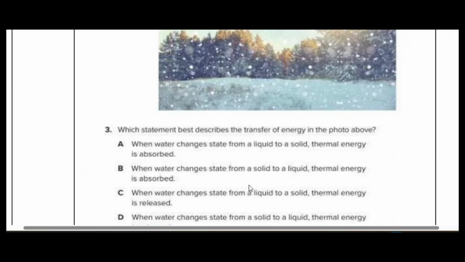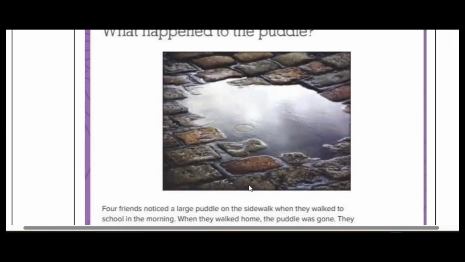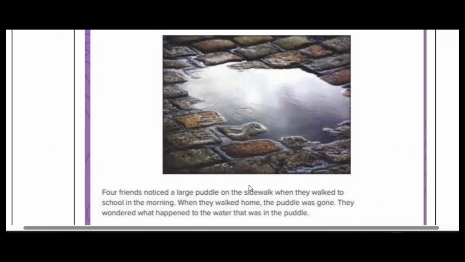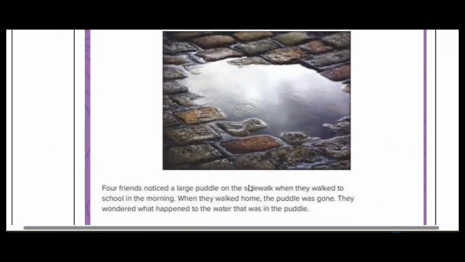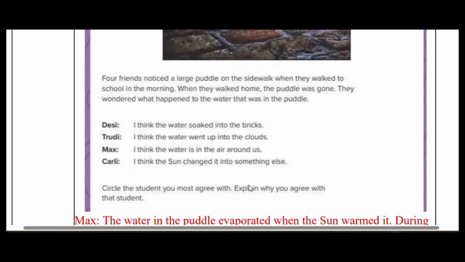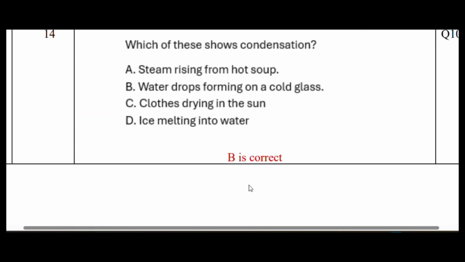So that's crystallization. Okay, another topic. This is about how the water in puddles like this on the roads around disappears. Where does it disappear? It disappears by evaporation. Where does that water go? It goes into the air, into the atmosphere around that land, right? Okay, so this is easy. So next one, which of these shows condensation?